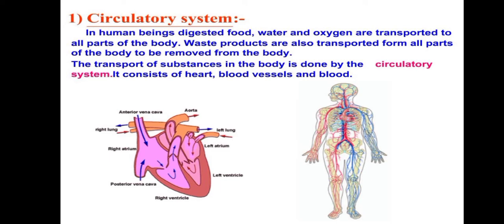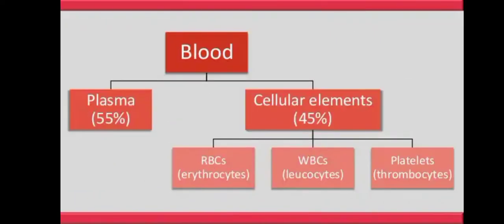The human circulatory system consists of the heart, blood vessels, and blood. In the circulatory system, the heart acts as a pump to push our blood. The blood vessels, that is, arteries, veins, and capillaries, act as tubes or pipes through which blood flows in the whole body. We will now describe all the parts of the circulatory system in detail one by one. First, we will start with blood.